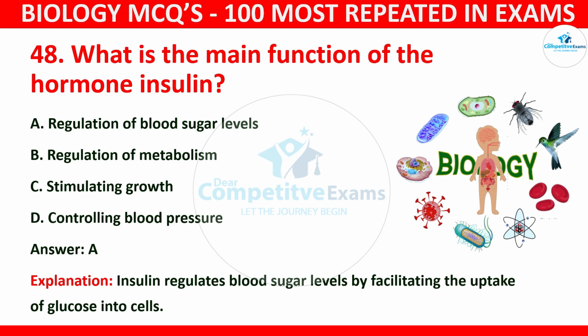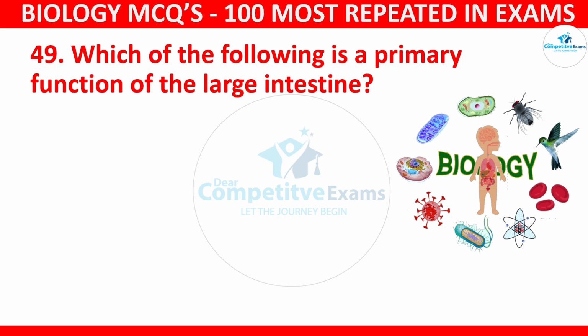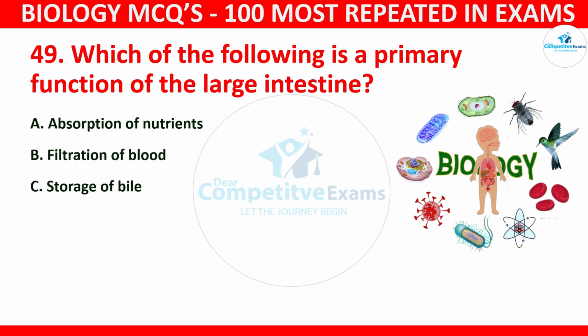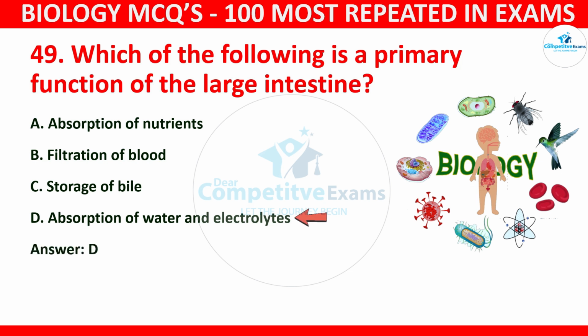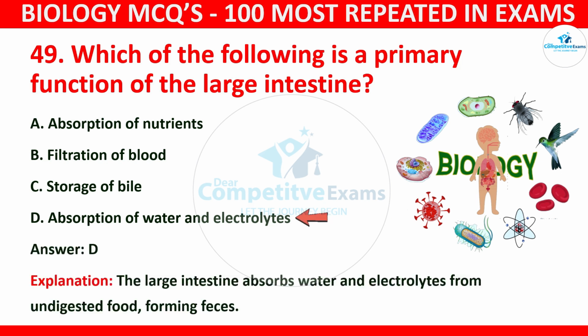Question number 49. Which of the following is a primary function of the large intestine? Your options: absorption of nutrients, filtration of blood, storage of bile, or absorption of water and electrolytes. And the correct answer is D, and that is absorption of water and electrolytes. The large intestine absorbs water and electrolytes from the undigested food that forms feces.